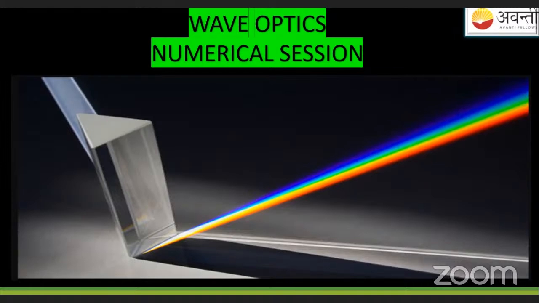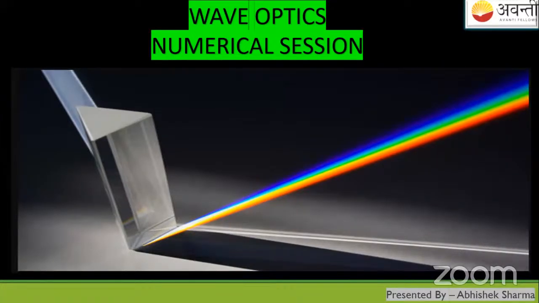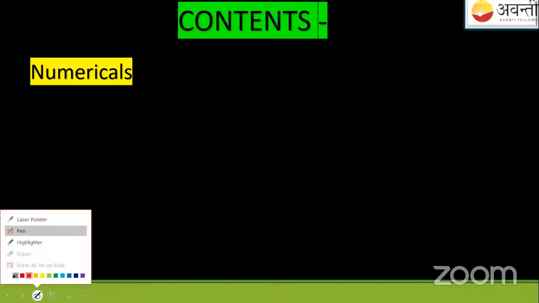Okay, so let us go through the first question now. So this is your slide. Before starting the numerical session, we must go through the contents list. As you can see here, first we'll solve the numericals.